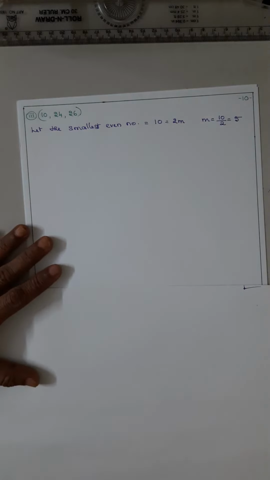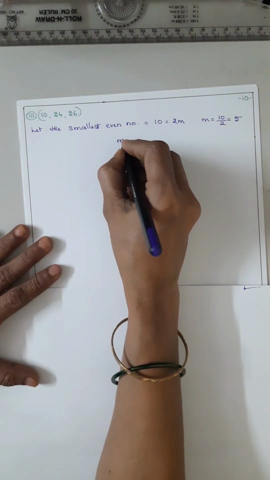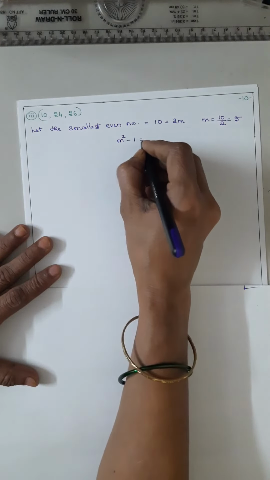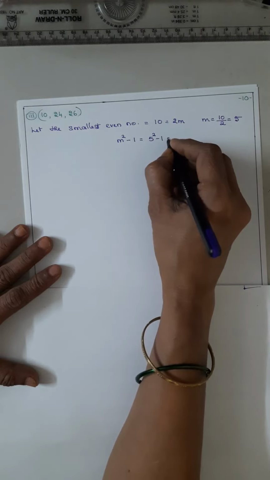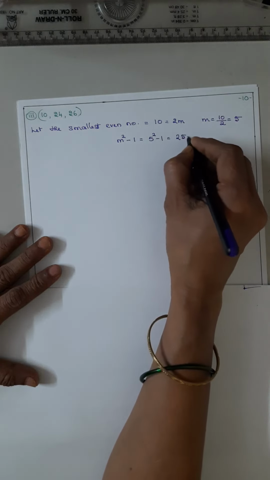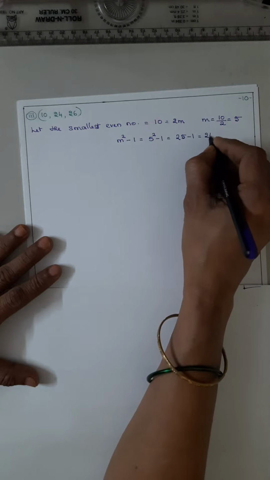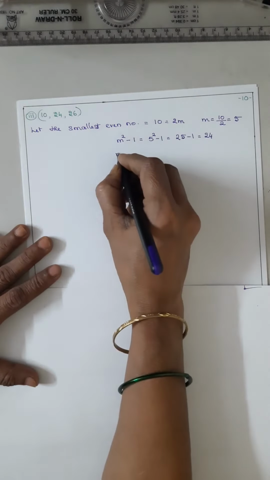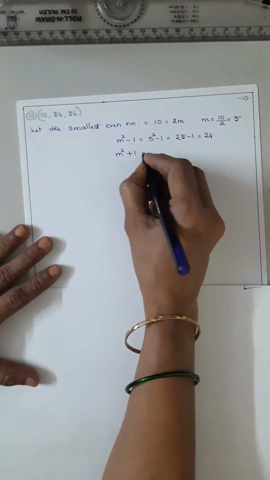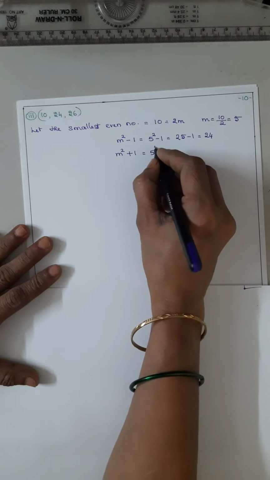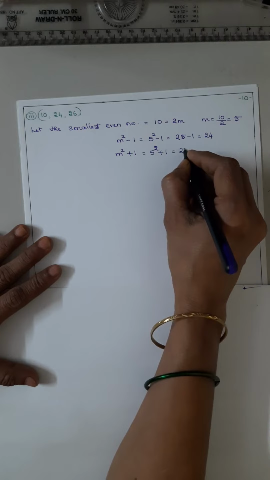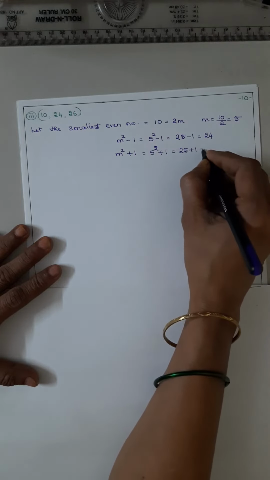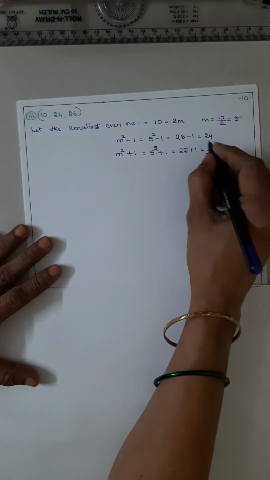Okay. Now find out m squared minus 1. m is 5, so 5 squared minus 1. 5 squared is 25, minus 1, that is 24. Now find out m squared plus 1. That is 5 squared plus 1. 5 squared is 25 plus 1, that is 26.